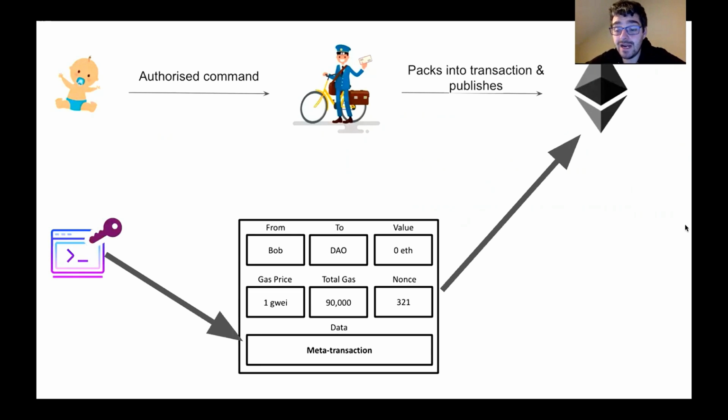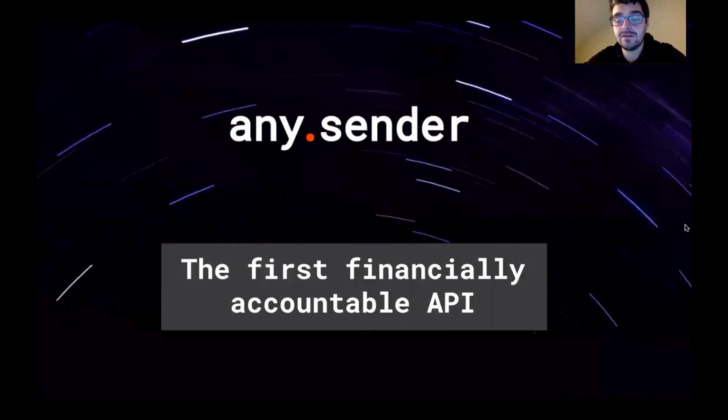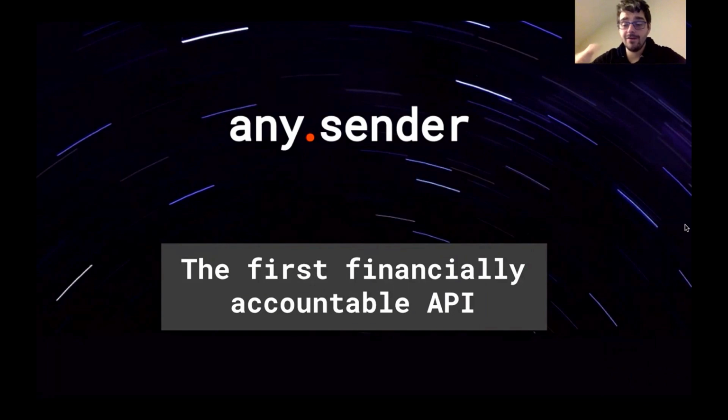So what the relayer will do is get the meta-transaction, stick it in their Ethereum transaction, broadcast it to the network, bump the fee, and it will eventually get accepted. And this is exactly what we've built with Any.Sender, the first financially accountable API. We have a very simple API.